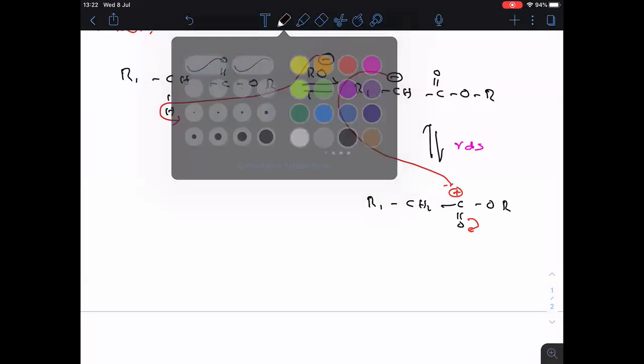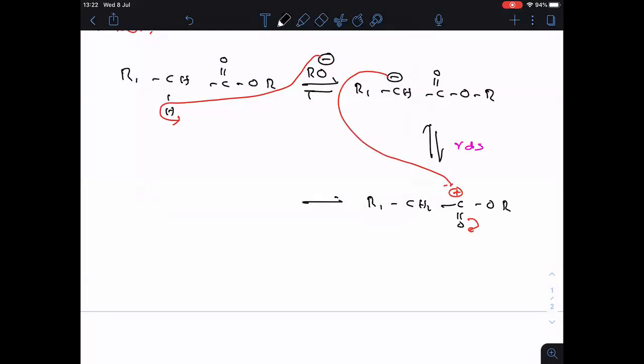Let me write clearly: R1 CH2 CO minus, with OR bonded, then CH, then R1 C double bonded OR.